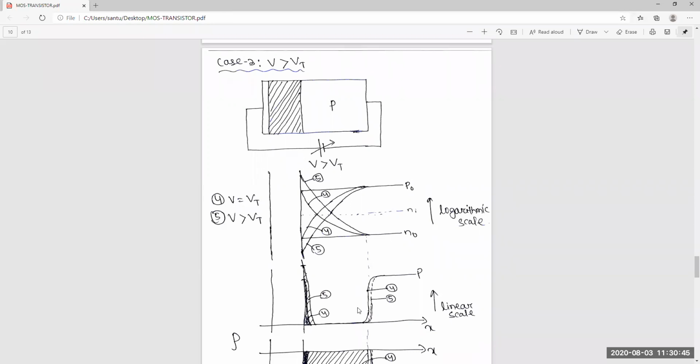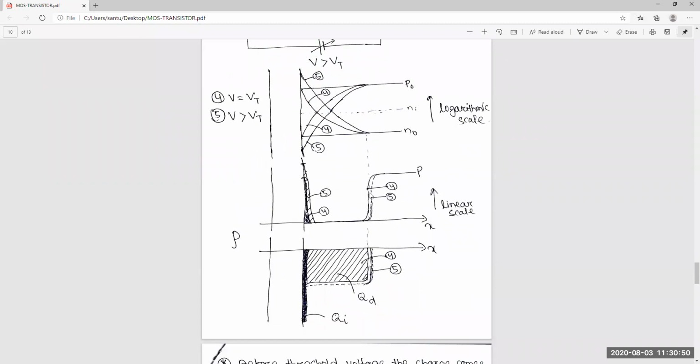Okay, so due to that the surface charge will increase heavily, and the extension of the depletion zone will be less. After that, whatever the requirement of the charge, because you are increasing the supply voltage, positive voltage, it will attract the electrons. That negative charge will come from the mobile charges, mobile ions from this region, not from this part. So that's why the extension of the depletion region will be less and less, and the mobile electrons are coming from this area.